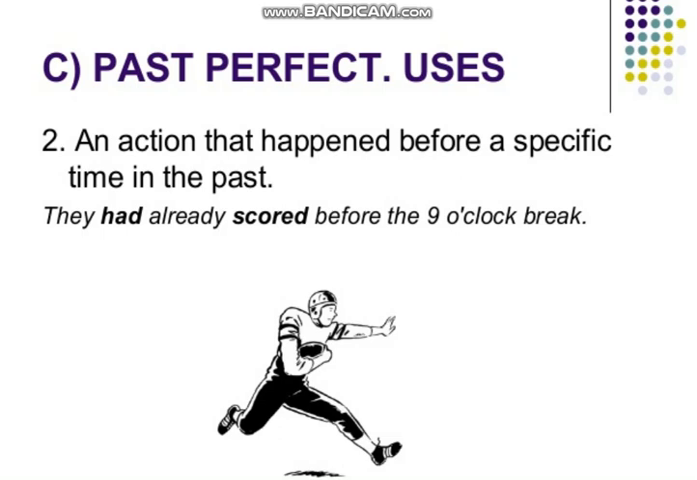As you can see in the example, "they had already scored before the 9 o'clock break." They are playing a game and we are discussing that they had already scored before the 9 o'clock break. So here you can see that we are discussing the action which has already been taken before a specific time, and that is 9 o'clock here. So whenever the time is specific, and something happened before that time, we discuss it as an action that has already happened before this specific time. So we would use past perfect tense for it.